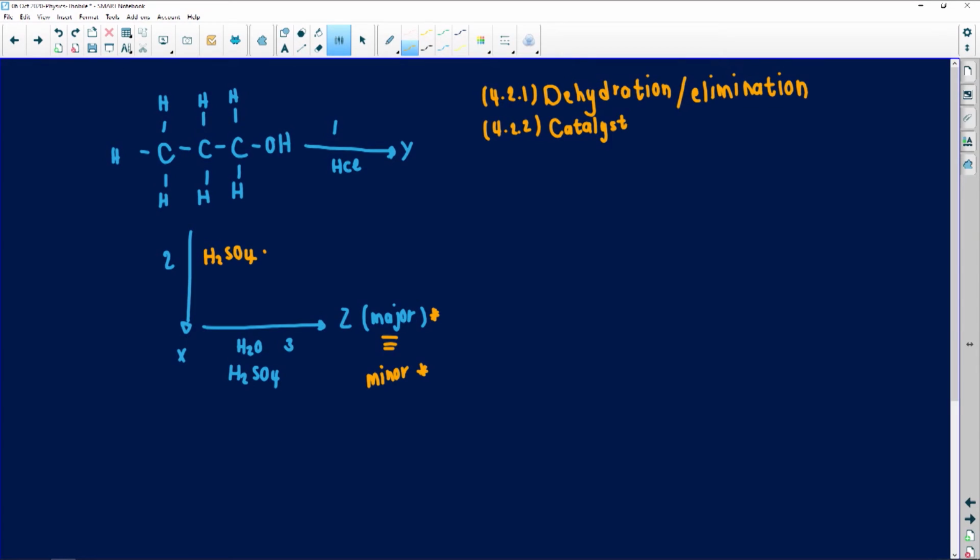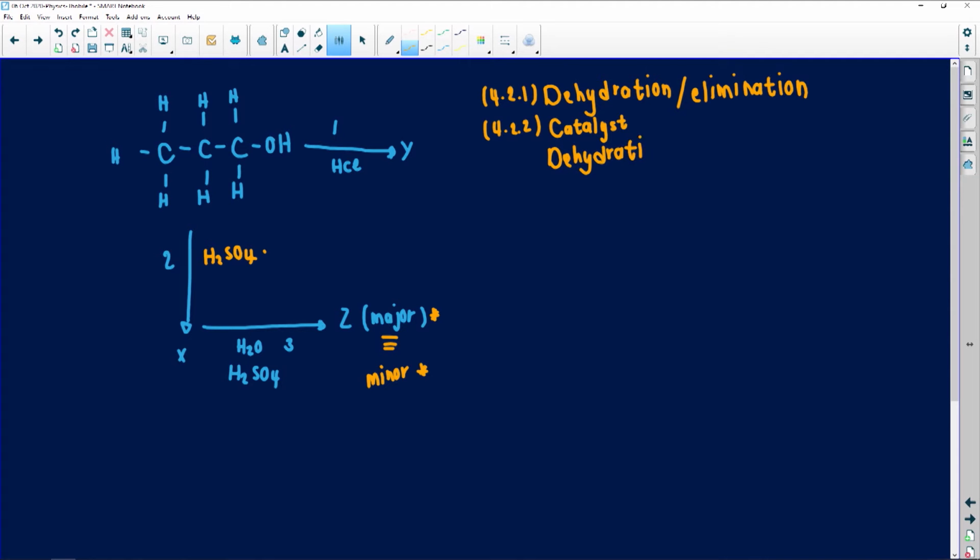So you need to know whichever direction the examiner can throw the question, so that you can answer it. So for sulfuric acid, the first answer is that it is a catalyst, or it is a dehydrating agent. Why is it a dehydrating agent? Because it went through a dehydration reaction and an elimination reaction.